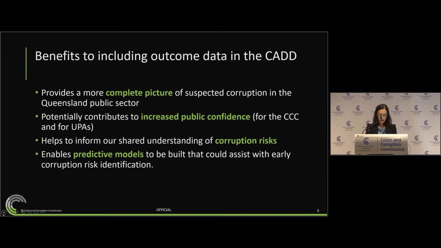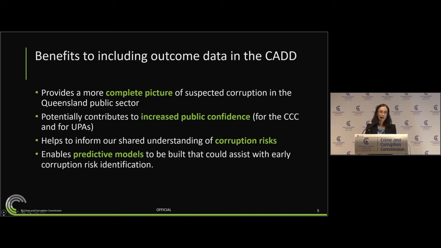Another potential benefit is that it helps to inform our shared understanding of corruption risks, and this is something that has also come out of the corruption strategy engagement piece. Having a shared understanding is anticipated to assist with decision making for the allocation of resources, not just for the CCC, but for other units of public administration. It helps to inform training and education and enables prevention advice to be tailored to industry segments. We suggest also that it provides information about how to appropriately manage investigations, impose sanctions, and the consistency of decision making across all agencies.